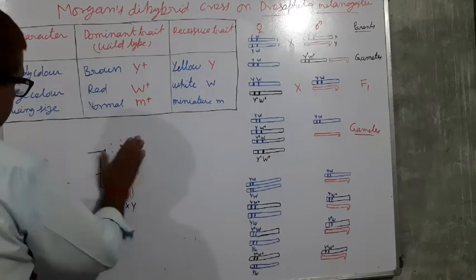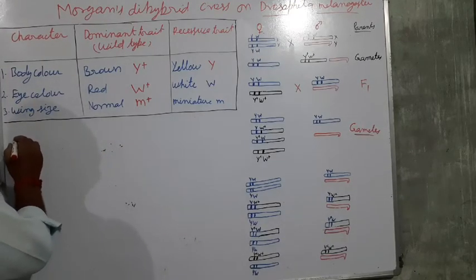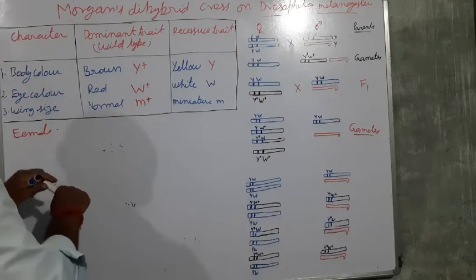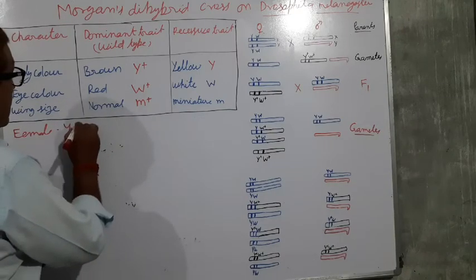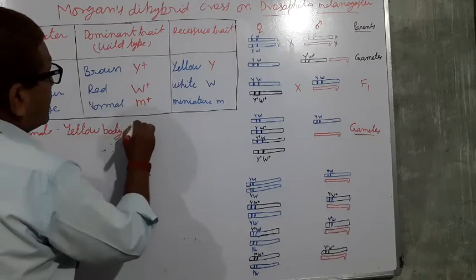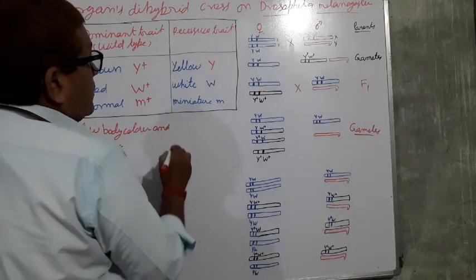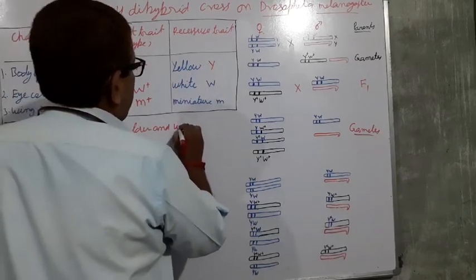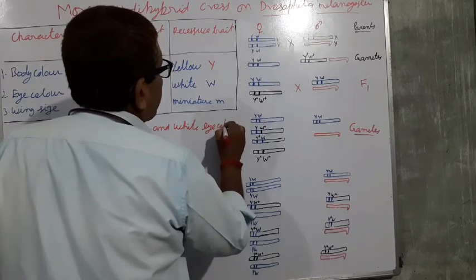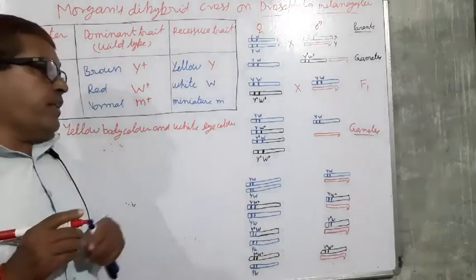So first we can see that this is the female having yellow body color and white eye color.